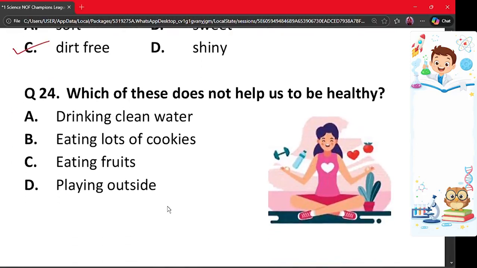Our next question is question number 24. Which of these does not help us to be healthy? A. Drinking clean water, B. Eating lots of cookies, C. Eating fruits, and D. Playing outside. The correct answer is option B. Eating too many cookies is unhealthy, while drinking clean water, eating fruits, and playing outside help us stay healthy. Therefore, option B is the correct option.